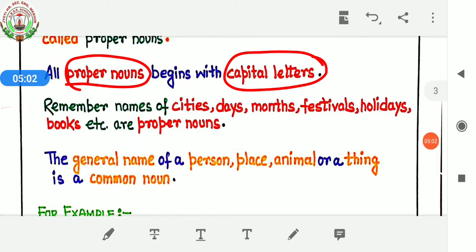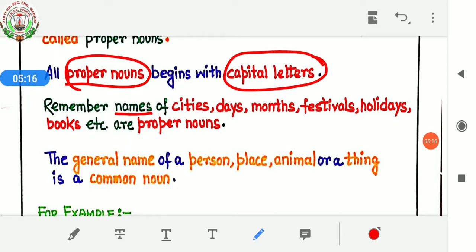Remember, names of cities, days, months, festivals, holidays, books, etc. are proper nouns. So here, names of cities like Mumbai, Delhi, Kolkata, days like Sunday, Monday, Tuesday, Wednesday, months like January, February, March, April, festivals like Durga Puja, Diwali, holidays and books.